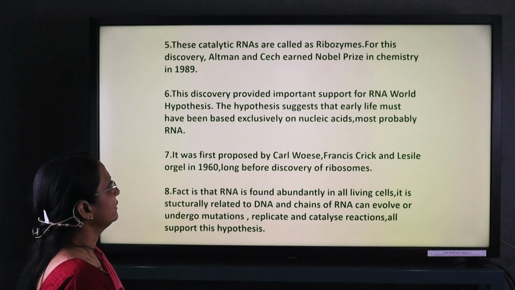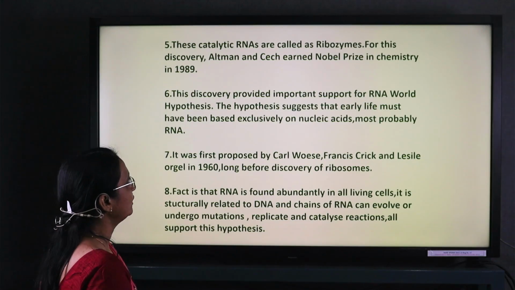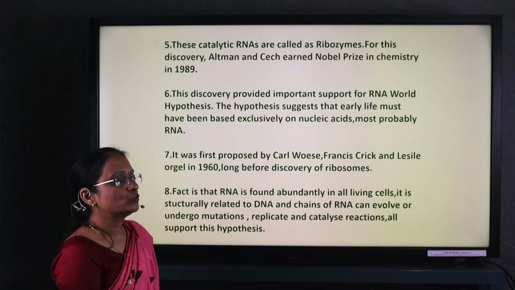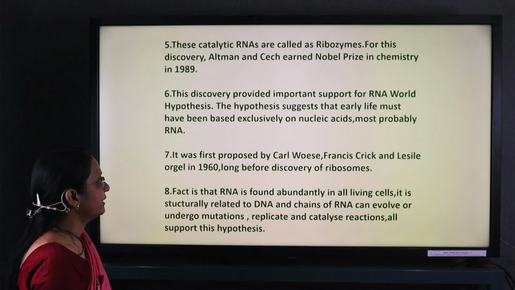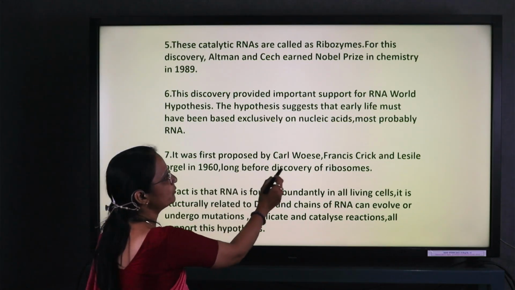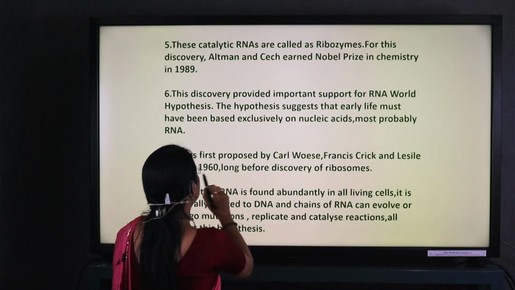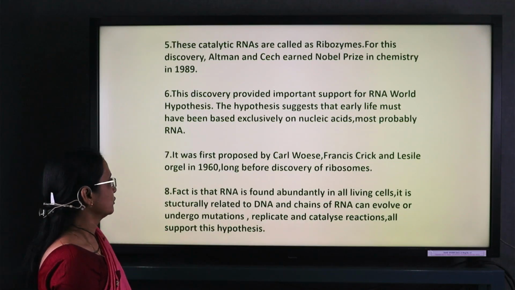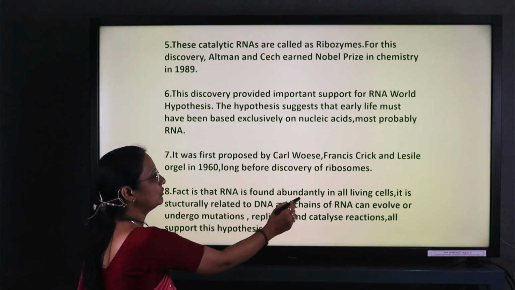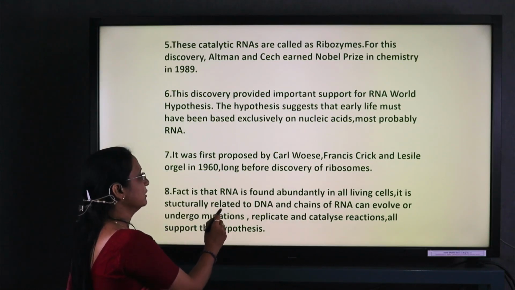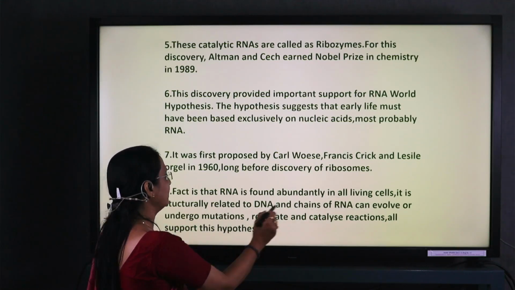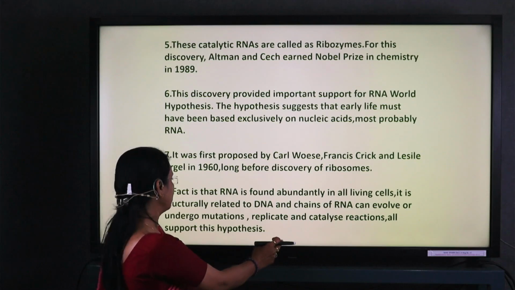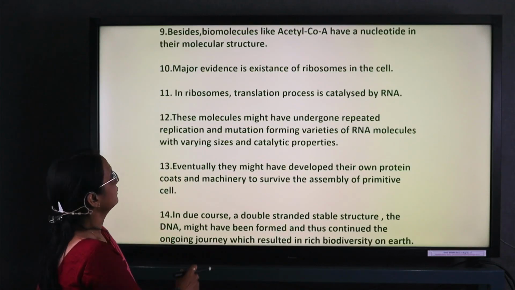The discovery provided important support for the RNA world hypothesis, that early life was exclusively based on nucleic acid, mostly RNA. It was first proposed by Carl Woese, Francis Crick and Leslie Orgel in the 1960s, long after the discovery of the ribozymes. RNA is not found abundantly in all living cells. Compared to DNA, chains of RNA can evolve, undergo mutation and replication. They work as a catalyst for all the reactions.